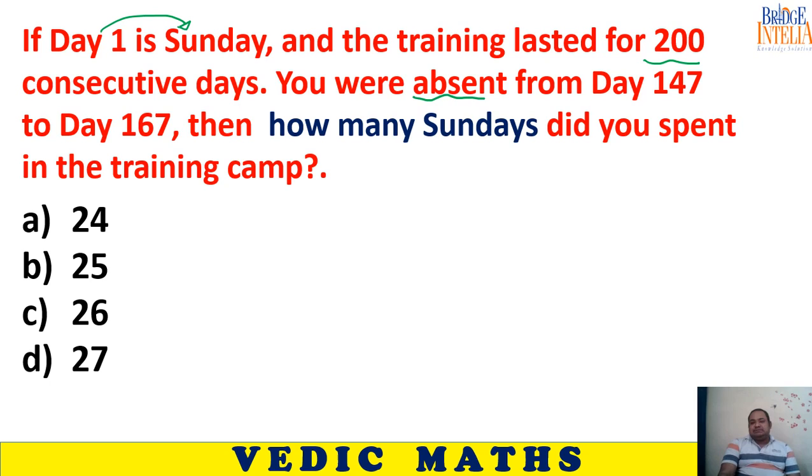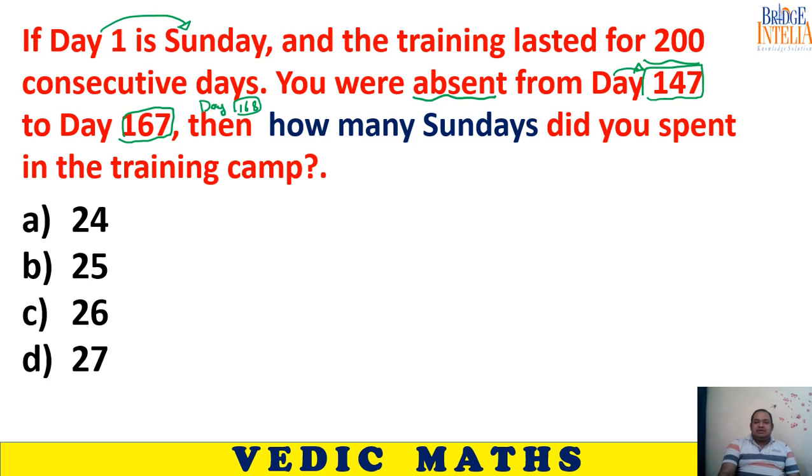You were absent. That means you did not remain in the camp for the entire 200 days. You were absent from day number 147, and day number 167 also you were not there. That means you came back again on day number 168.